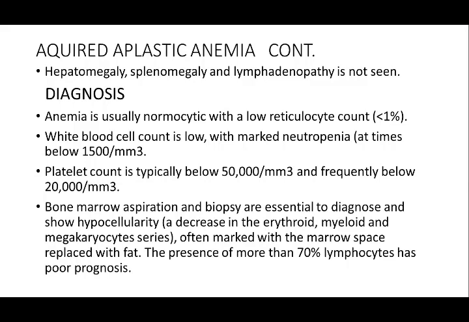Diagnosis. Anemia is usually normocytic with low reticulocyte count, less than 1%. White blood cell count is low with marked neutropenia. At times, the count may be less than 1500 per cubic millimeter. Platelet count is typically below 50,000 per cubic millimeter and frequently below 20,000 per cubic millimeter. Bone marrow aspiration and biopsy is essential to diagnose and show hypocellularity. There is decrease in the erythroid, myeloid, and megakaryocytic series, often with marrow space replaced with fat. The presence of more than 70% lymphocytes has poor prognosis.